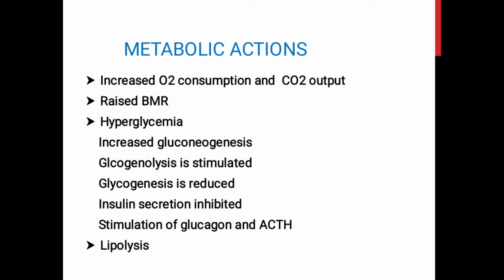And finally, ACTH is stimulated, which will enhance cortisol secretion, and this cortisol is a potent gluconeogenic hormone, and also it inhibits insulin secretion and augments glucagon secretion, which can amplify the hyperglycemic effects. So catecholamines are pro-diabetogenic hormones. That's why long-term stress can cause diabetes mellitus. And this secretion of catecholamines is also increased in hypoglycemia, especially during fasting and exercise.